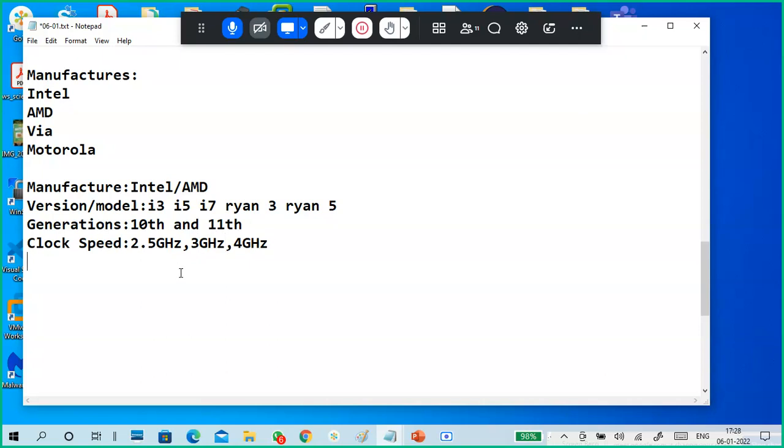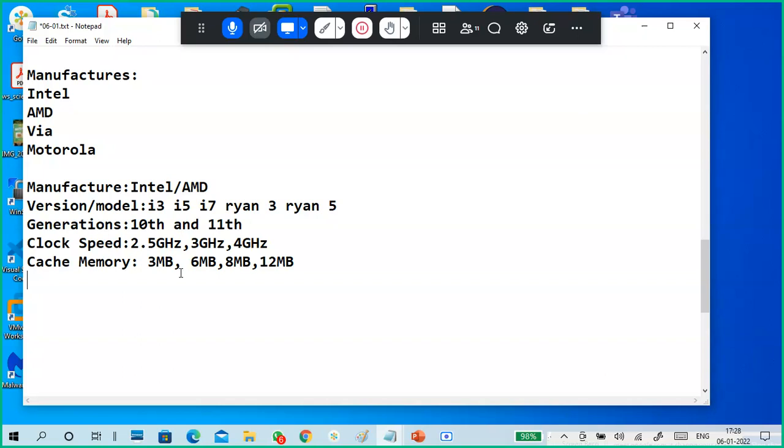Okay, next one is how much cache memory the CPU will have. Some CPUs have 3 MB, some 6 MB, some 8 MB, some 12 MB, like that. It depends from processor to processor, with different cache memory. Higher the cache, better the processor.